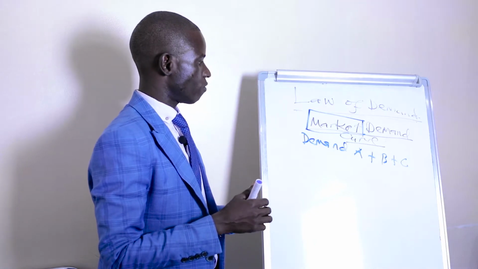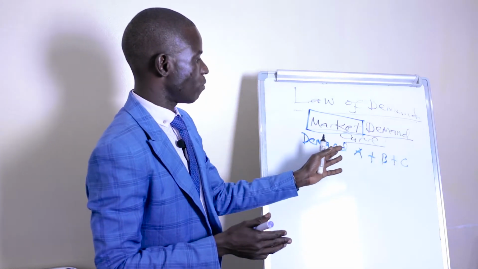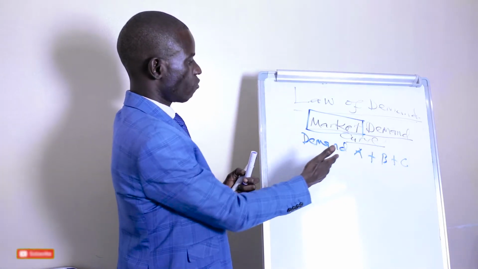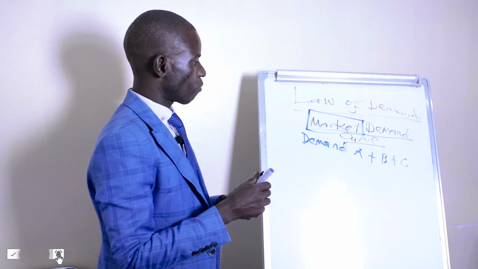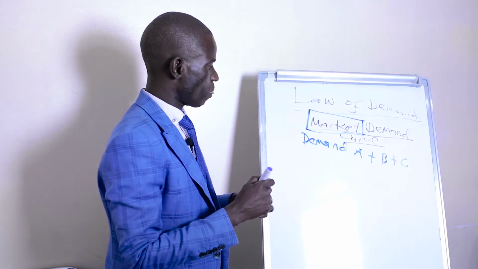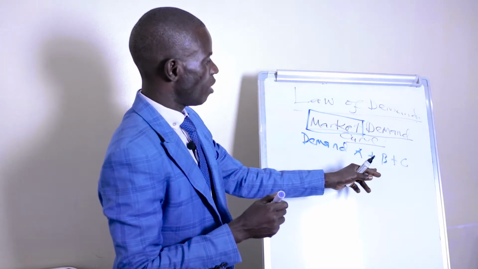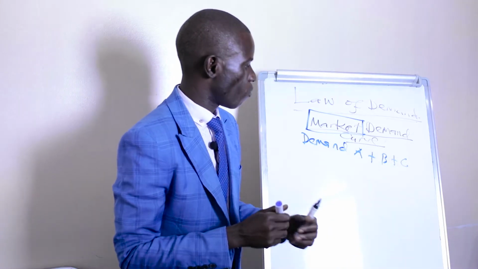I am not going to draw the demand schedule for these consumers because in the previous example we saw the schedule for an individual consumer. So I will use a hypothetical example for the demand for consumer A, consumer B, and consumer C in order to come up with the market demand curve.